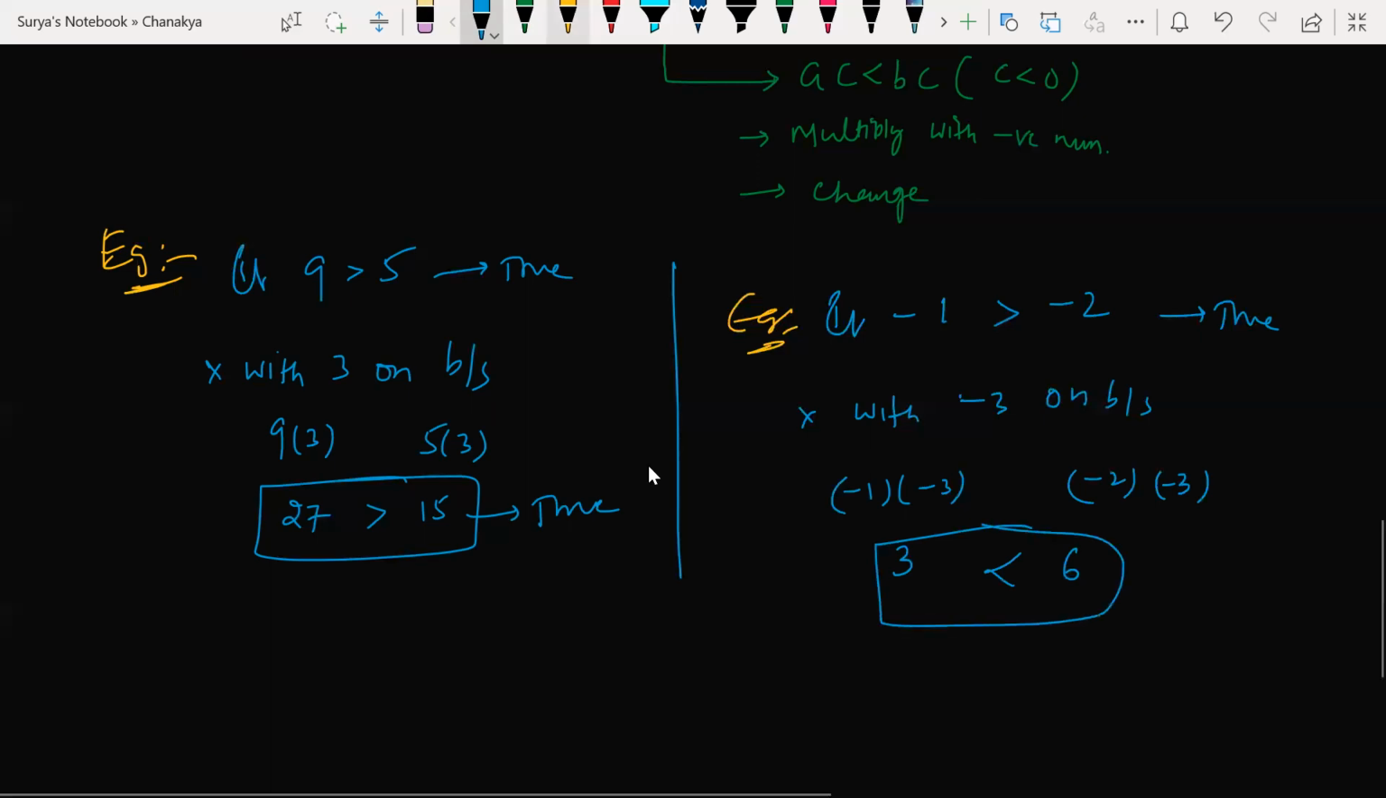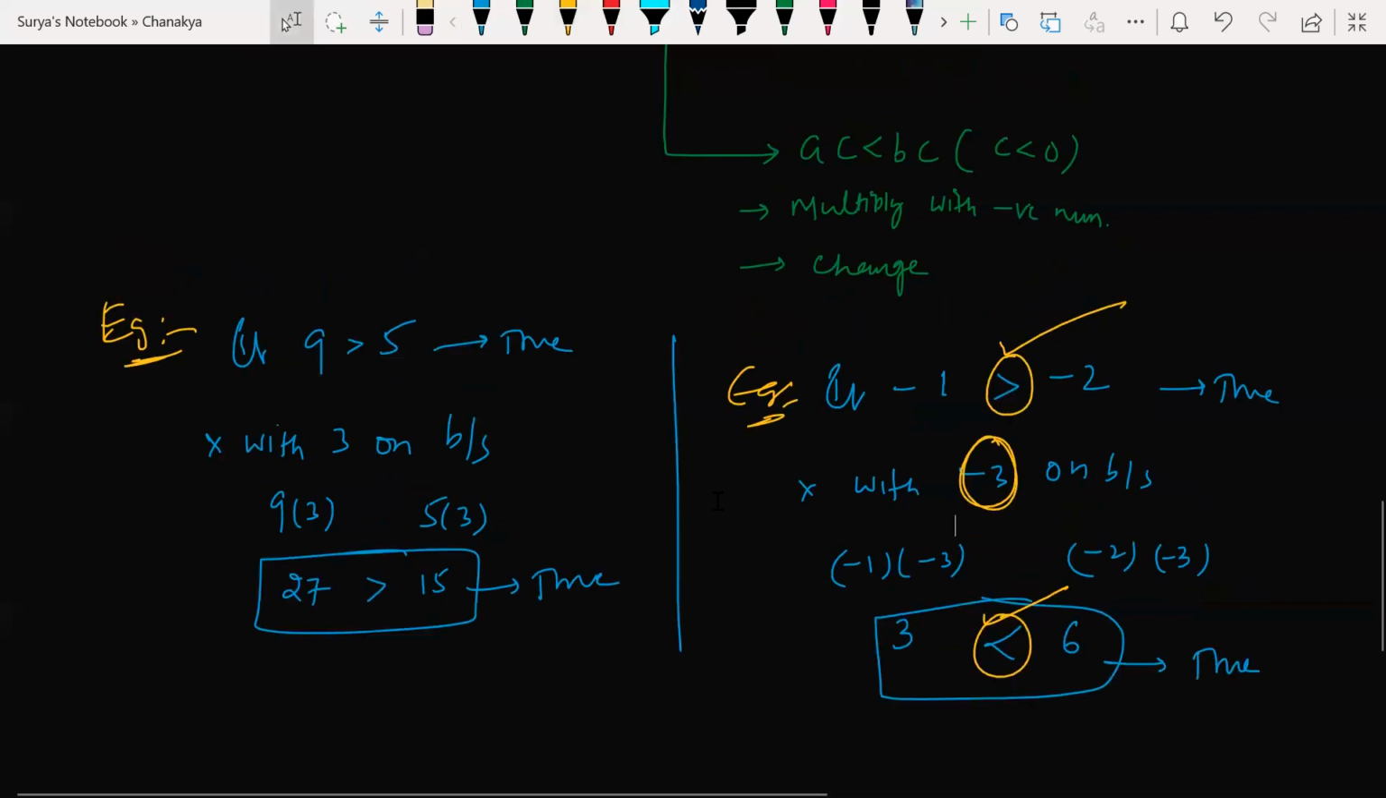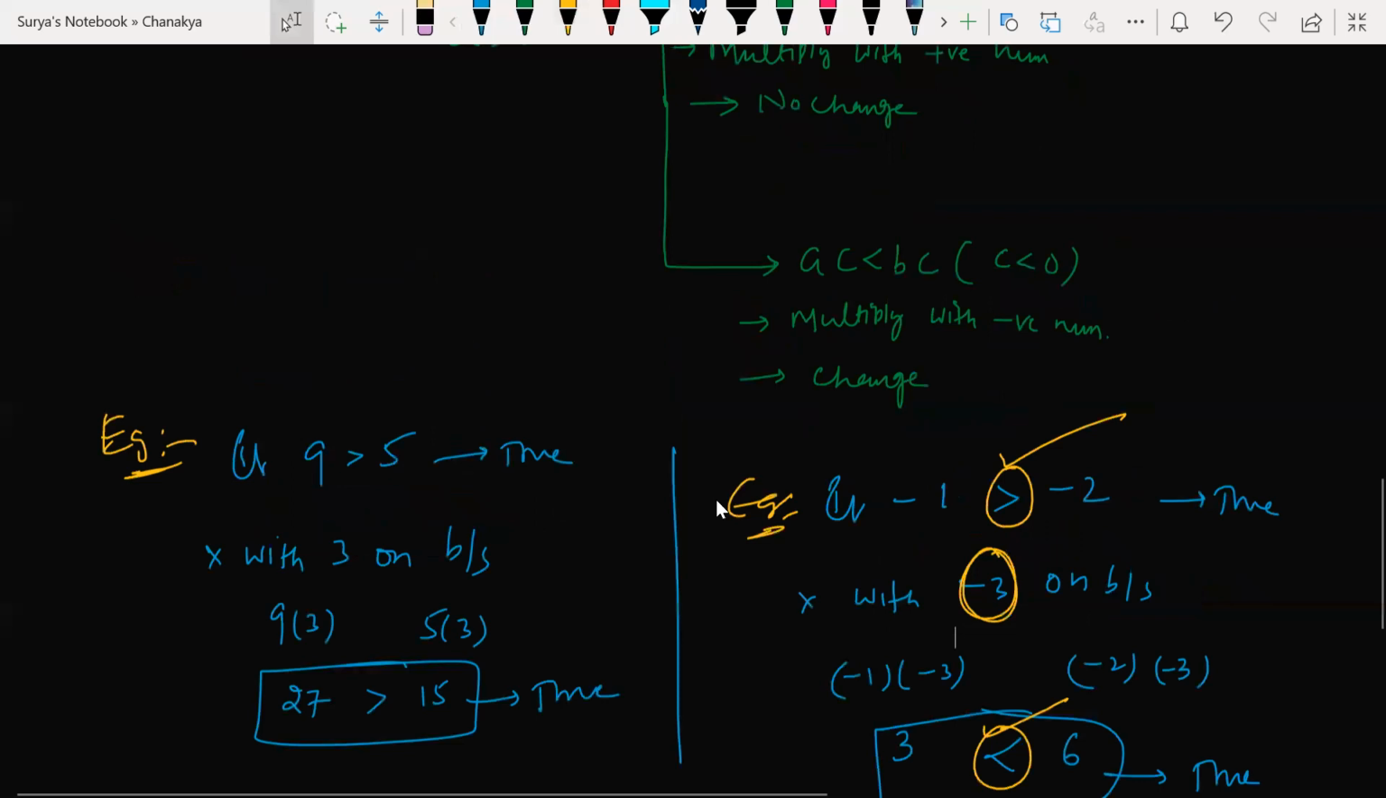Inequality changed here. Look at this. It was greater than, it became less than here. Isn't it? Yes or no? This is a false statement. This is a true statement. So there is a change. When it was greater than, it became less than. If you are multiplying with a negative number on both sides, inequality changes. That is what I wrote here.